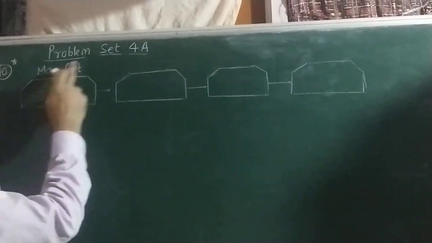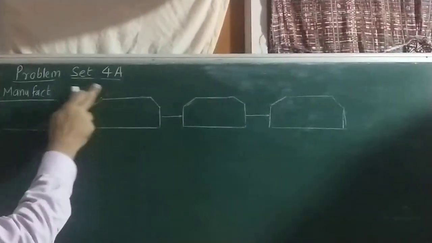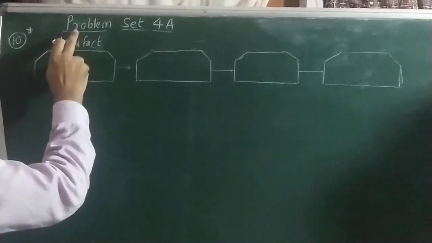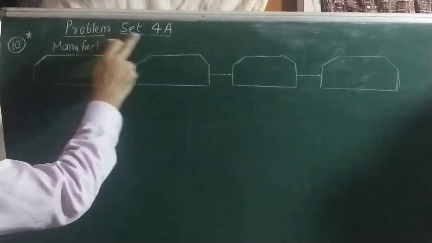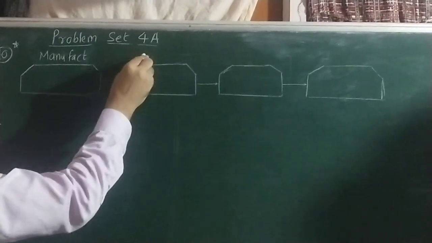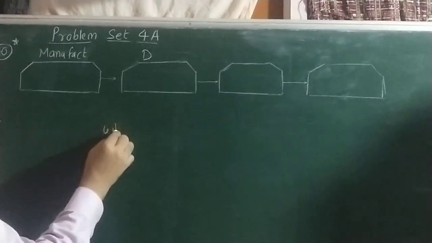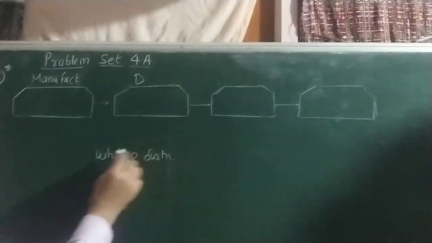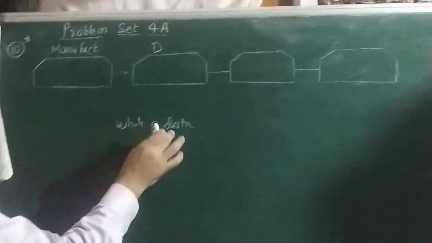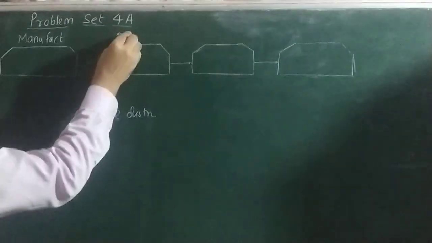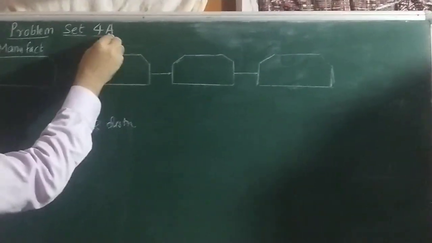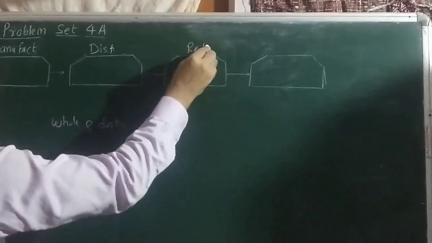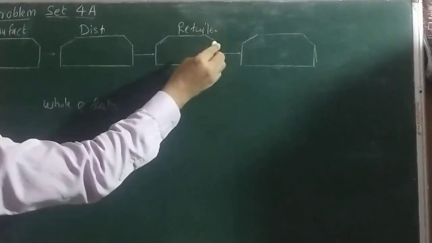See, they have given different wholesaler and distributor. If somebody has the whole textbook and here it is written wholesaler, that is wrong. It should be manufacturer, and here distributor, because wholesaler and distributor are one and the same thing. Both are the same. So either it is a distributor or wholesaler, one and the same thing. Distributor, then retailer. Retailer is a shopkeeper, and then customer.